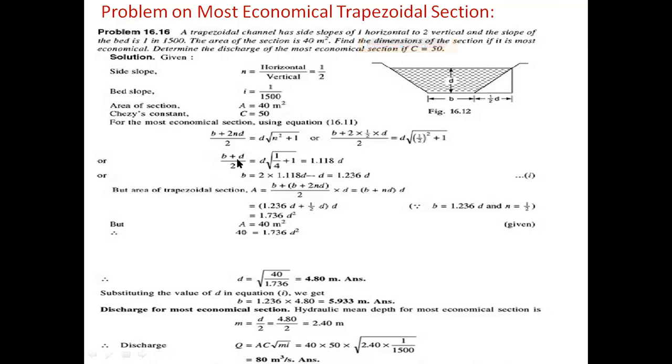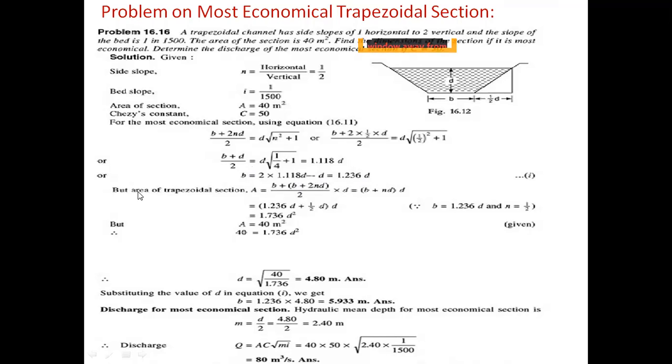The d value comes to the right hand side as minus d. Finally, 2 into 1.118 d minus d gives the value 1.236 d. So b equal to 1.236 d.